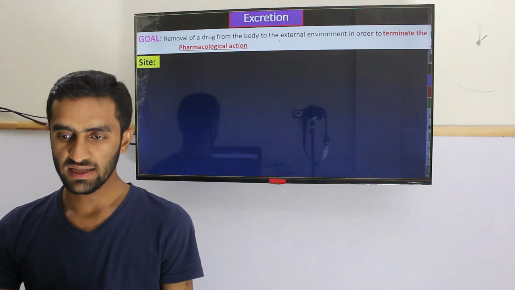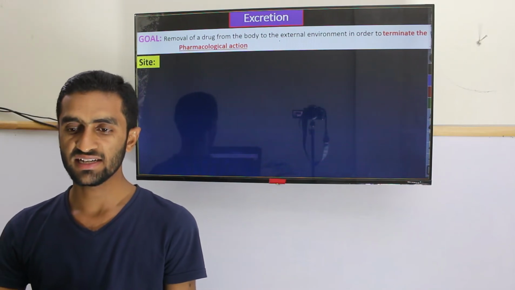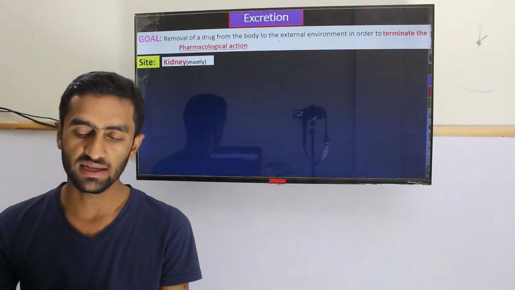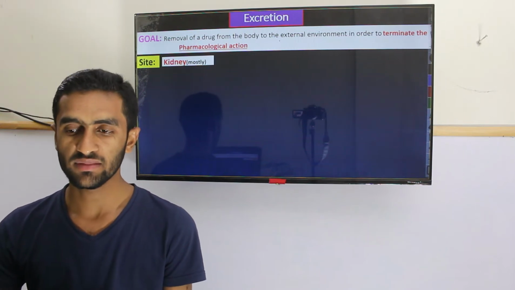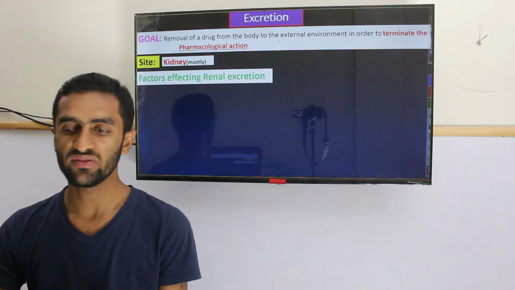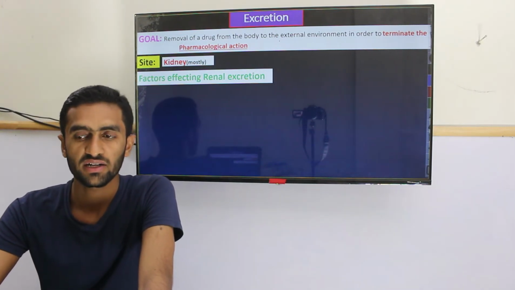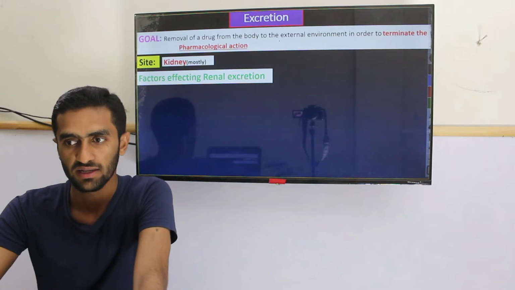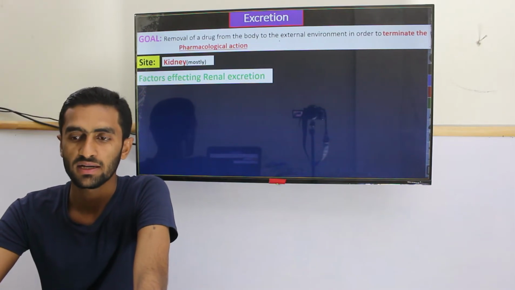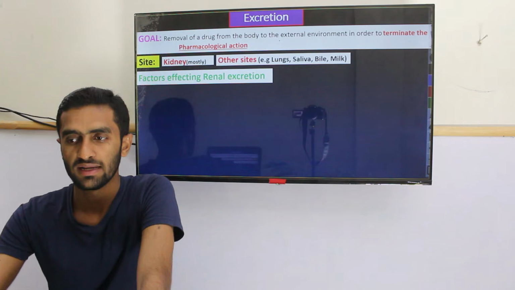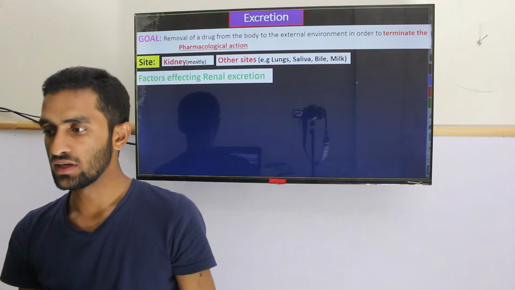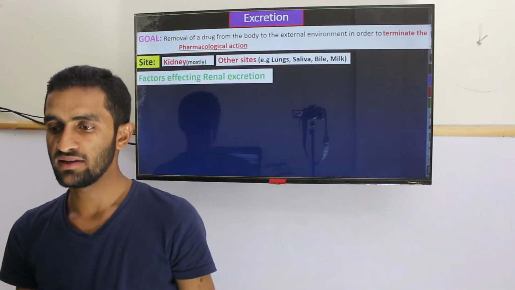What is the site where the excretion can occur? Majorly it is the kidney, so we call it the renal route. We look at the different factors which affect renal excretion. Then the other routes, which we consider the non-renal, like your lungs and saliva.